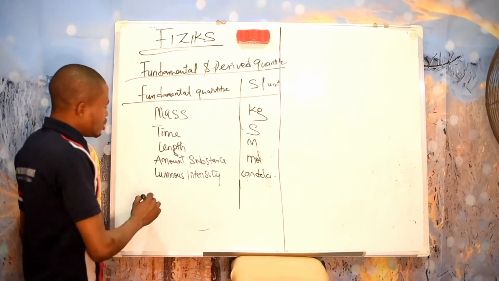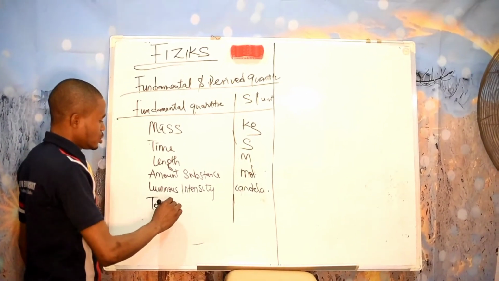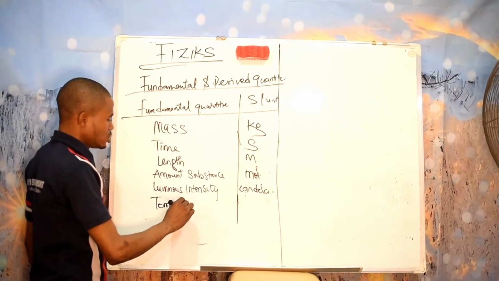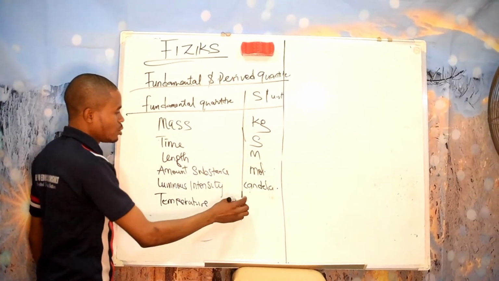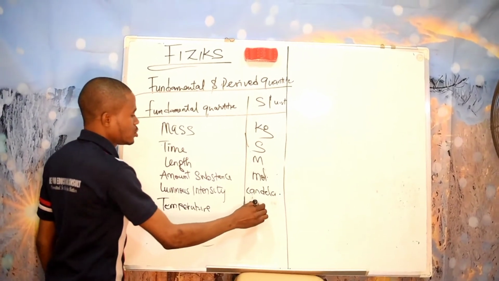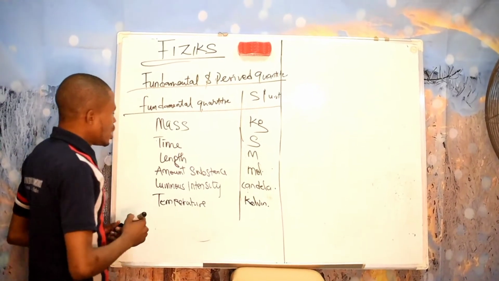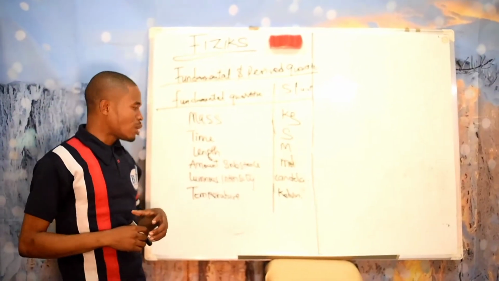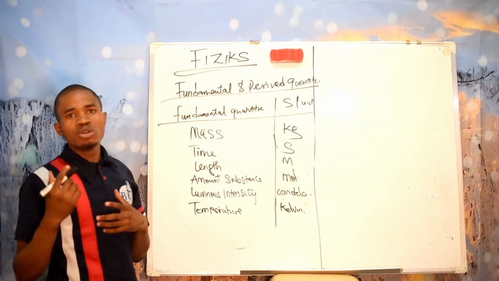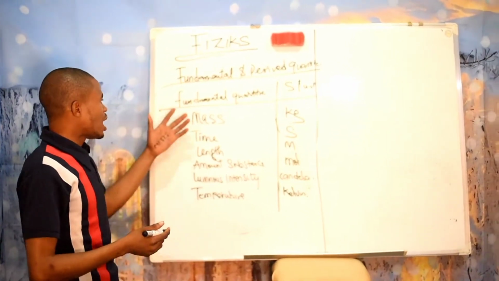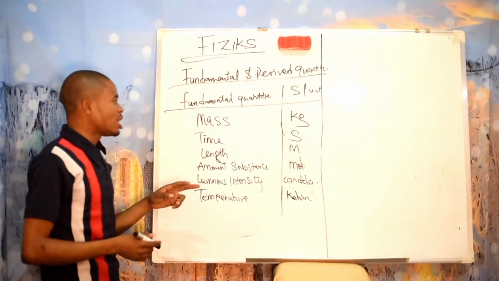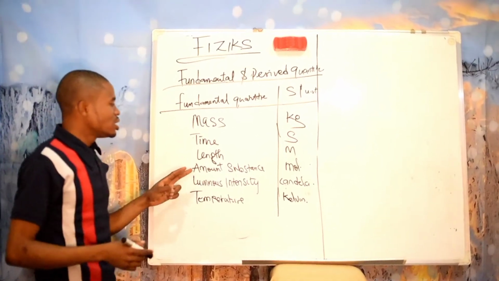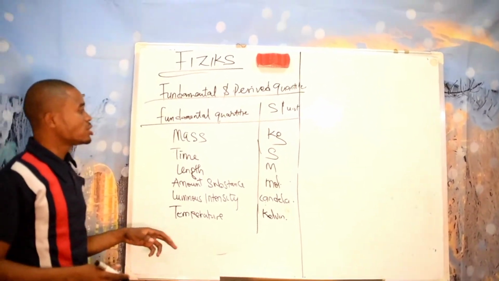We also have temperature. Temperature is measured in Kelvin. So remember what I said, that fundamental quantities are those quantities that other quantities depend on for their own meaning and definition. So the fundamental quantities we have are mass, time, length, amount of substance, luminous intensity, temperature, and the rest of it.